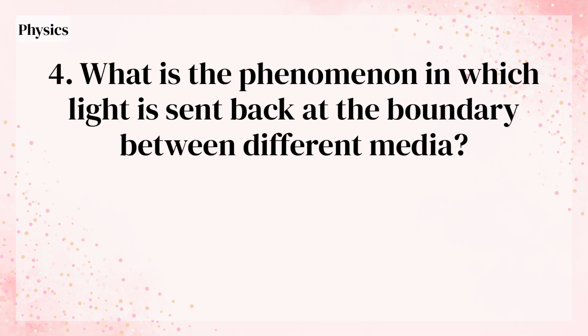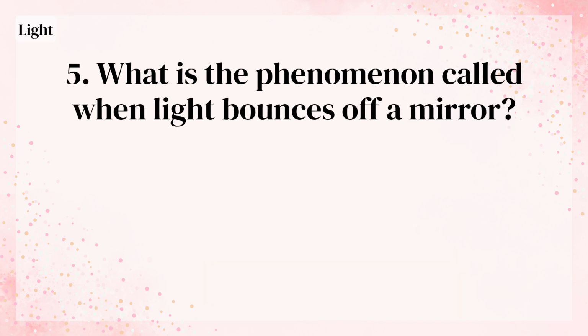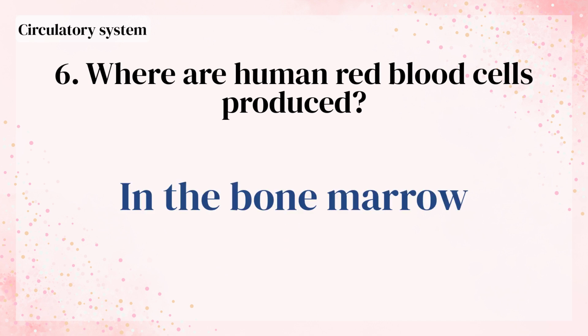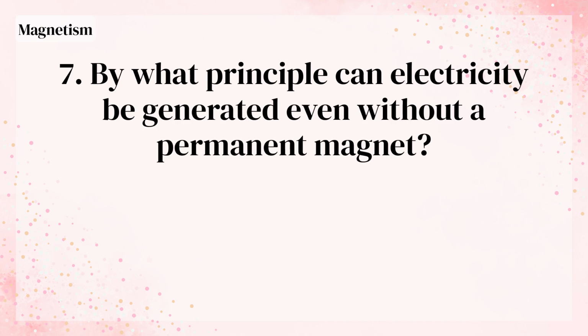What is the phenomenon in which light is sent back at the boundary between different media? Reflection. What is the phenomenon called when light bounces off a mirror? Reflection. Where are human red blood cells produced? In the bone marrow. By what principle can electricity be generated even without a permanent magnet?